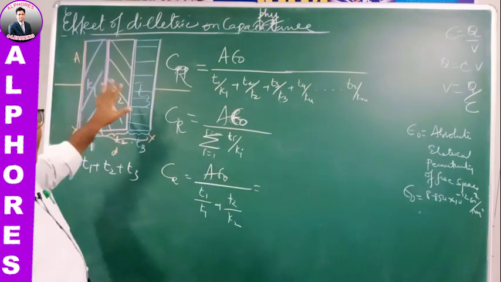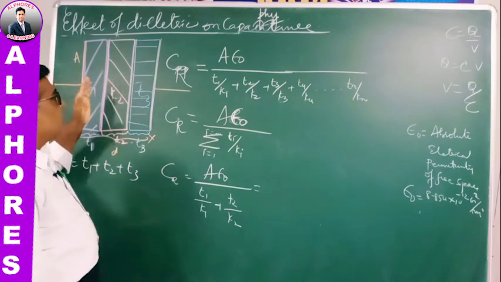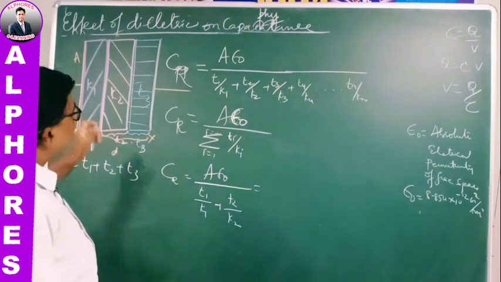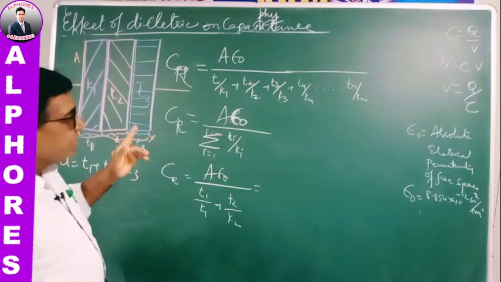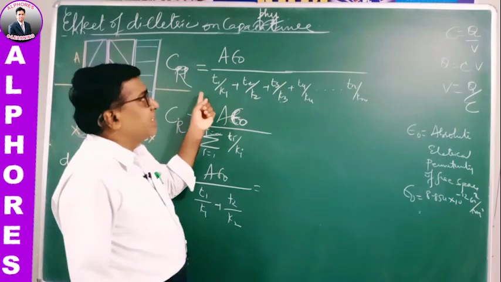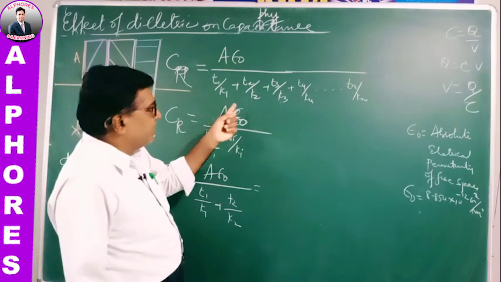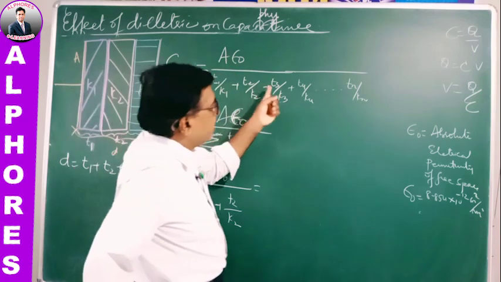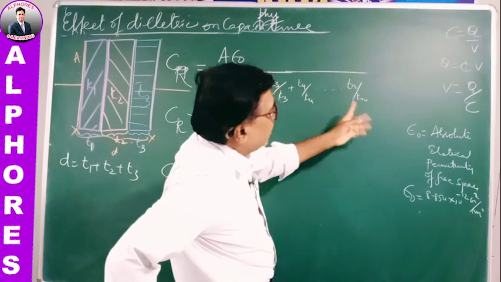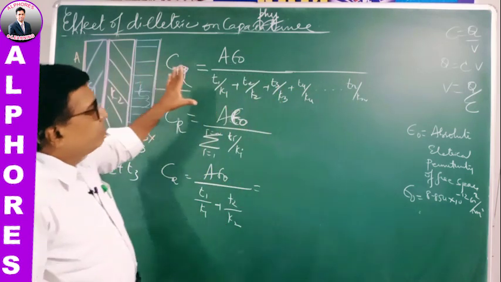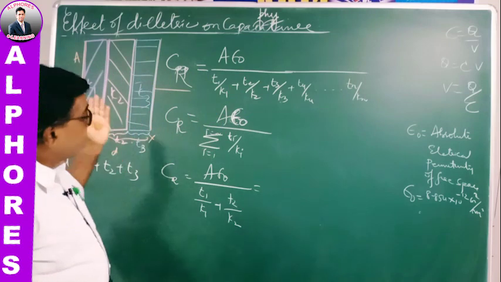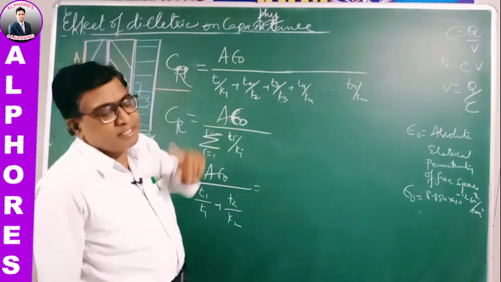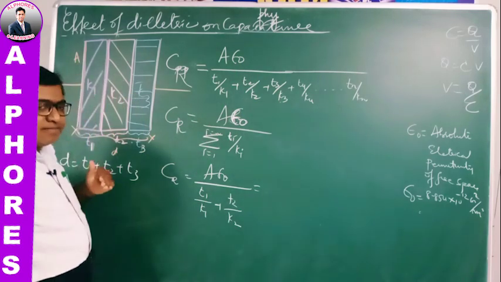So for some number of different dielectrics of different thickness placed between the plates of a capacitor, the resultant capacity is A epsilon naught divided by T1 by K1, T2 by K2, T3 by K3, up to Tn by Kn. This is the formula for the resultant capacity when a number of dielectrics of different thickness and the same area are placed like this.